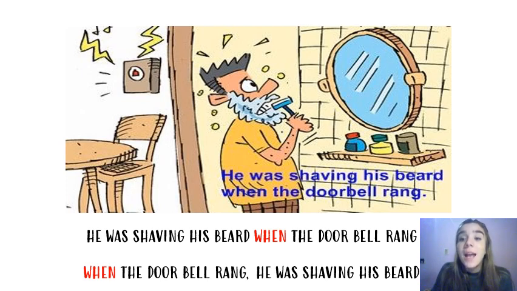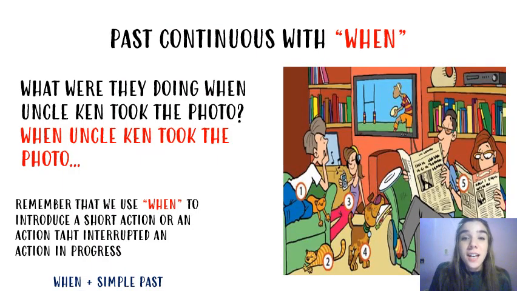So, let's continue reviewing this topic. Let's see another example with past continuous with when. What were they doing when Uncle Ken took the photo? When Uncle Ken took the photo, for example, look at number 1.